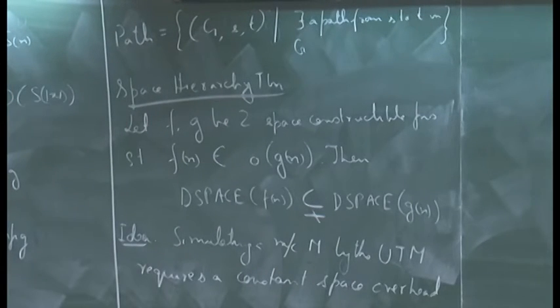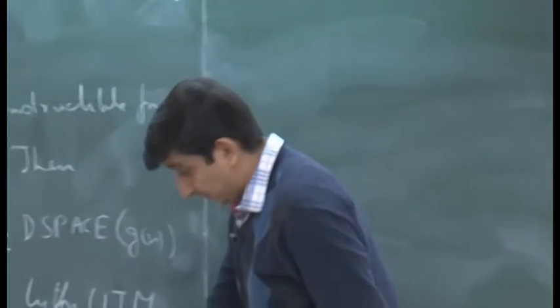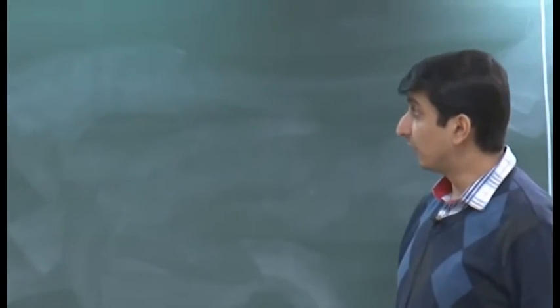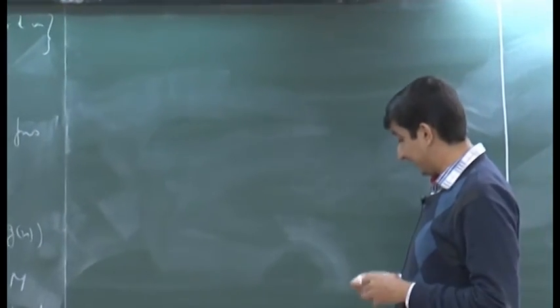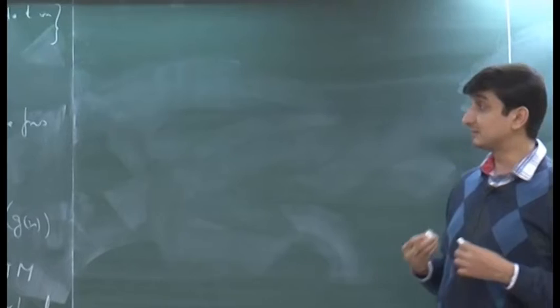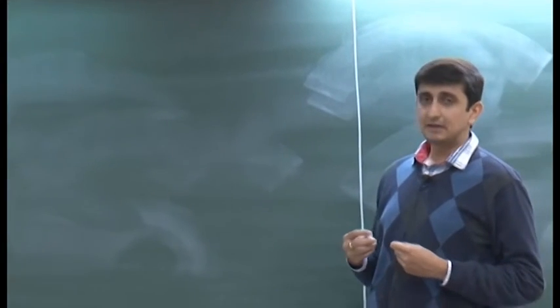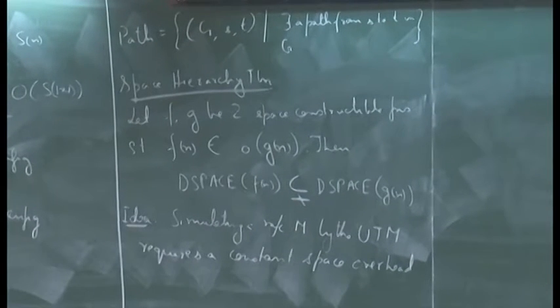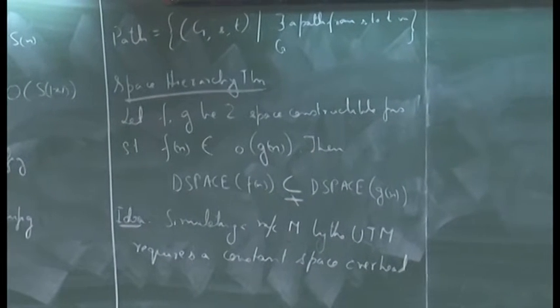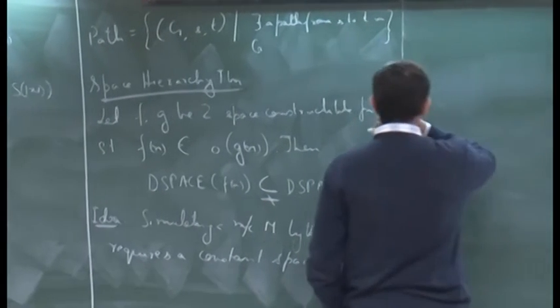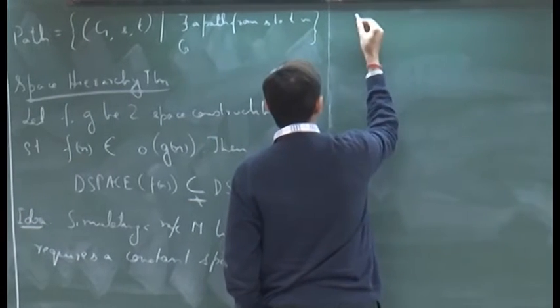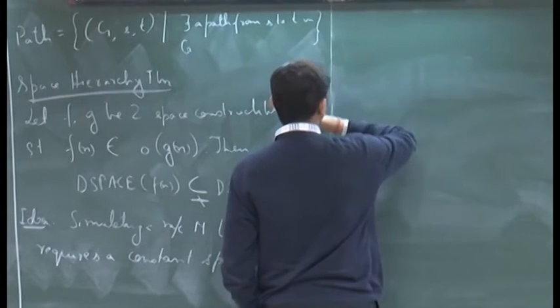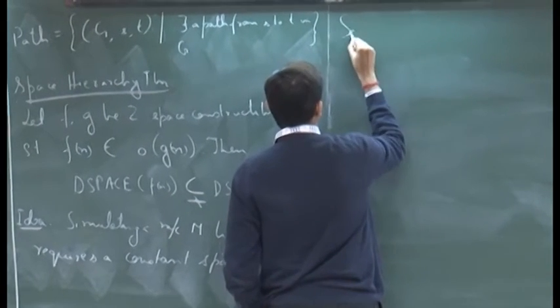So, what do we want to discuss next? Yeah. So, let us move on. We will now talk about a very important result in space complexity, and this is something that we do not see in the case of time bounded complexity classes. This theorem is known as Savitch's theorem. Okay.